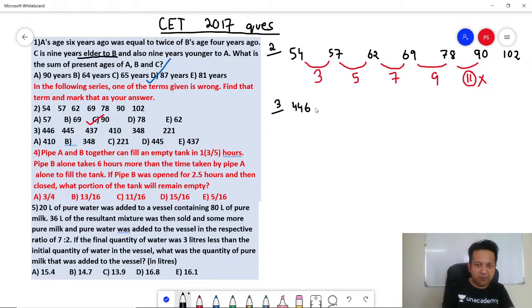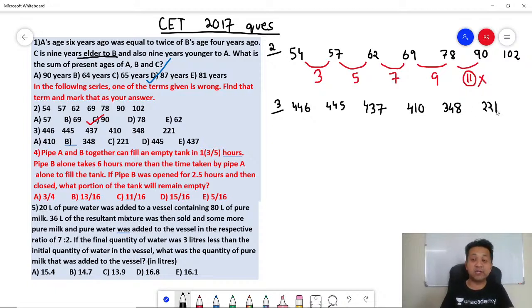446, 445, 437, 410, again the odd man out, 348, and then 221. You need to find the odd man out. Again CET 2017. Let's check this. 445 minus 446 is minus 1. 437 minus 445 is minus 8. Okay. Next. 410 minus 437 is minus 27.